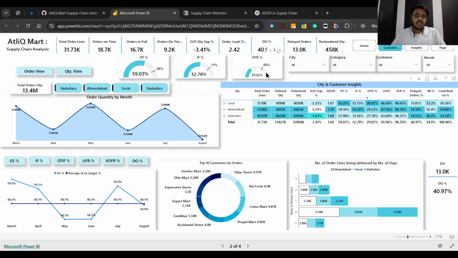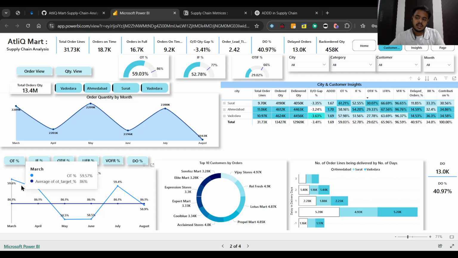So these are the three metrics in which the supply chain is lagging. Now, let's see the OT percentage by months. If you see the OT percentage throughout the months from March till August, it is around 59% to 58.9%.